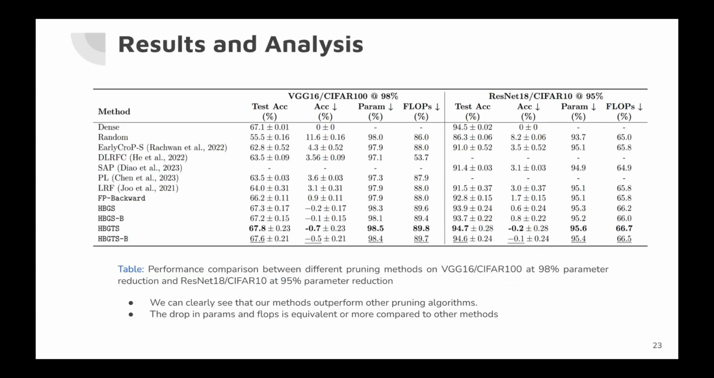Coming to the results section, here we have shown the performance comparison between different pruning methods on VGG16, CIFAR-100 at 98% parameter reduction and ResNet-18, CIFAR-10 at 95% parameter reduction. We can clearly see that our methods outperform other pruning algorithms. The drop in parameters and FLOPs is equivalent or more compared to other methods.